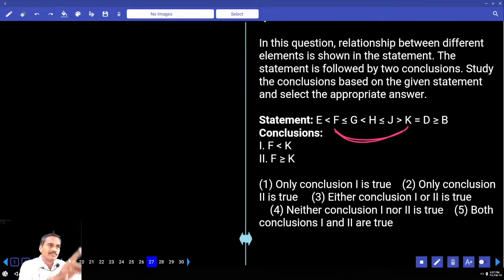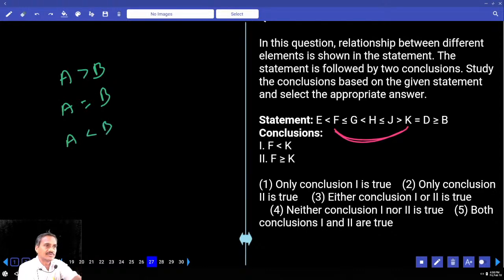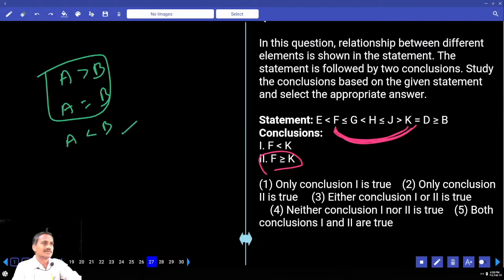But whereas between any 2 elements, what are the different possibilities we have? A can be greater than B, or A can be equal to B, or A can be lesser than B. Only 3 possibilities were there. Now here we do not have any information between F and K. Nothing can be decided between F and K. Hence, between F and K, maybe F greater than or equals to K or lesser than K. 2 symbols must be given in one conclusion, another symbol in the other conclusion, then it is the case of